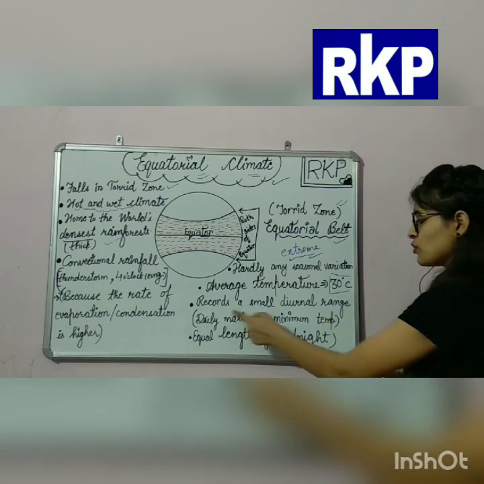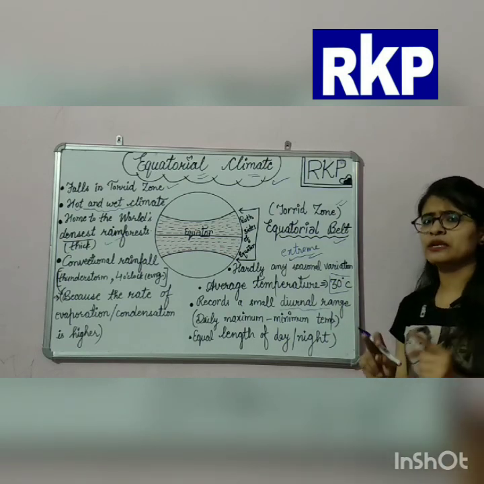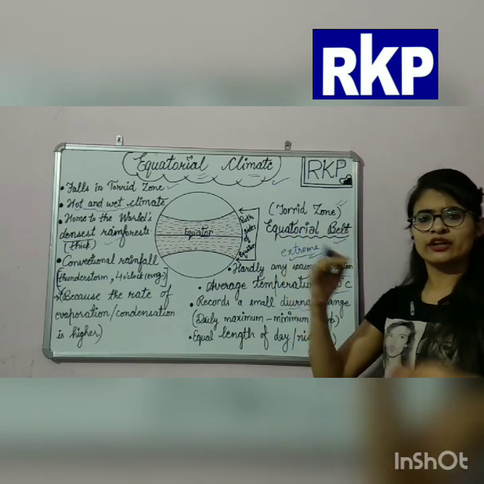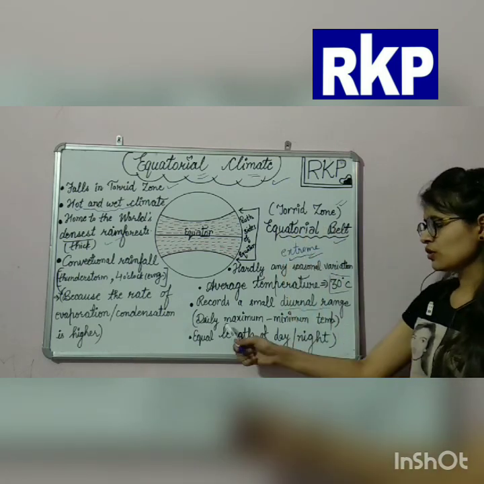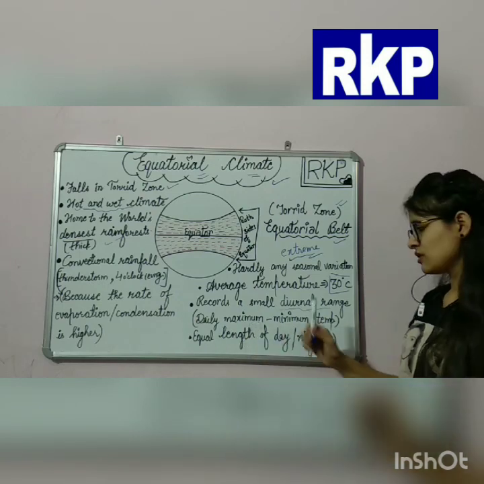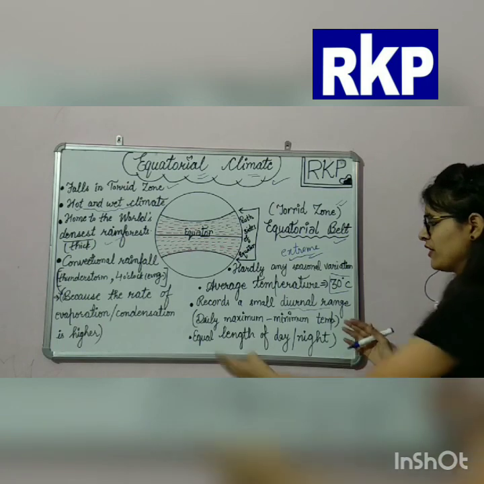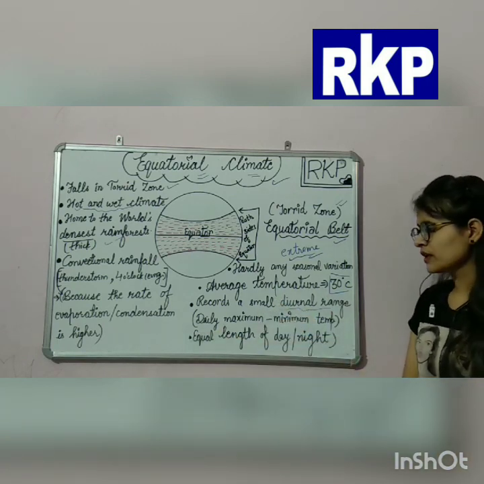What is a small diurnal temperature range? It means the difference between the highest temperature and the lowest temperature of that area. So the daily maximum temperature minus the daily minimum temperature gives us the diurnal range of temperature.